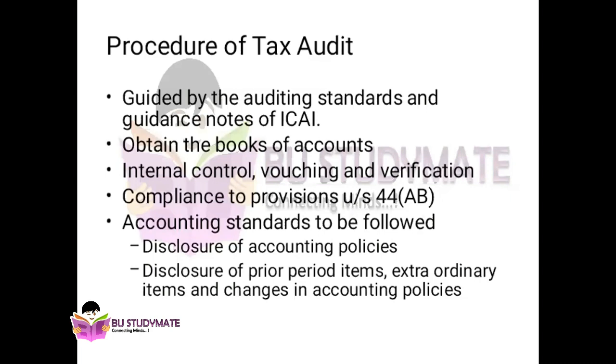Then extraordinary items are items which are not regular to the company. It may be extraordinary income or extraordinary loss. Then there are changes in the accounting policies made. After analyzing all these things, the tax auditor's job is to verify them and ensure how much tax should be paid by the company, or how much tax is exempted for the company. He will analyze and come to a conclusion. So this officially completes chapter 1 of auditing.